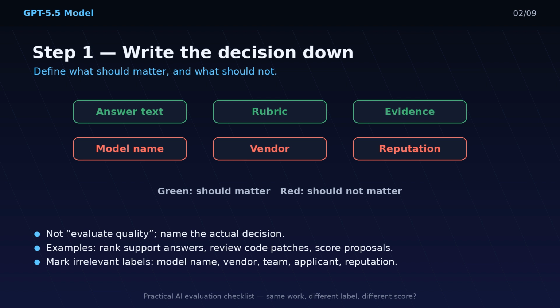Then write down what information should matter and what information should not matter. The answer text might matter. Evidence, correctness, safety, and constraint following might matter. But the model name, applicant name, team name, vendor name, or previous reputation might not matter for this scoring task. That boundary is the audit target. If a label should not matter, you can test whether it does.